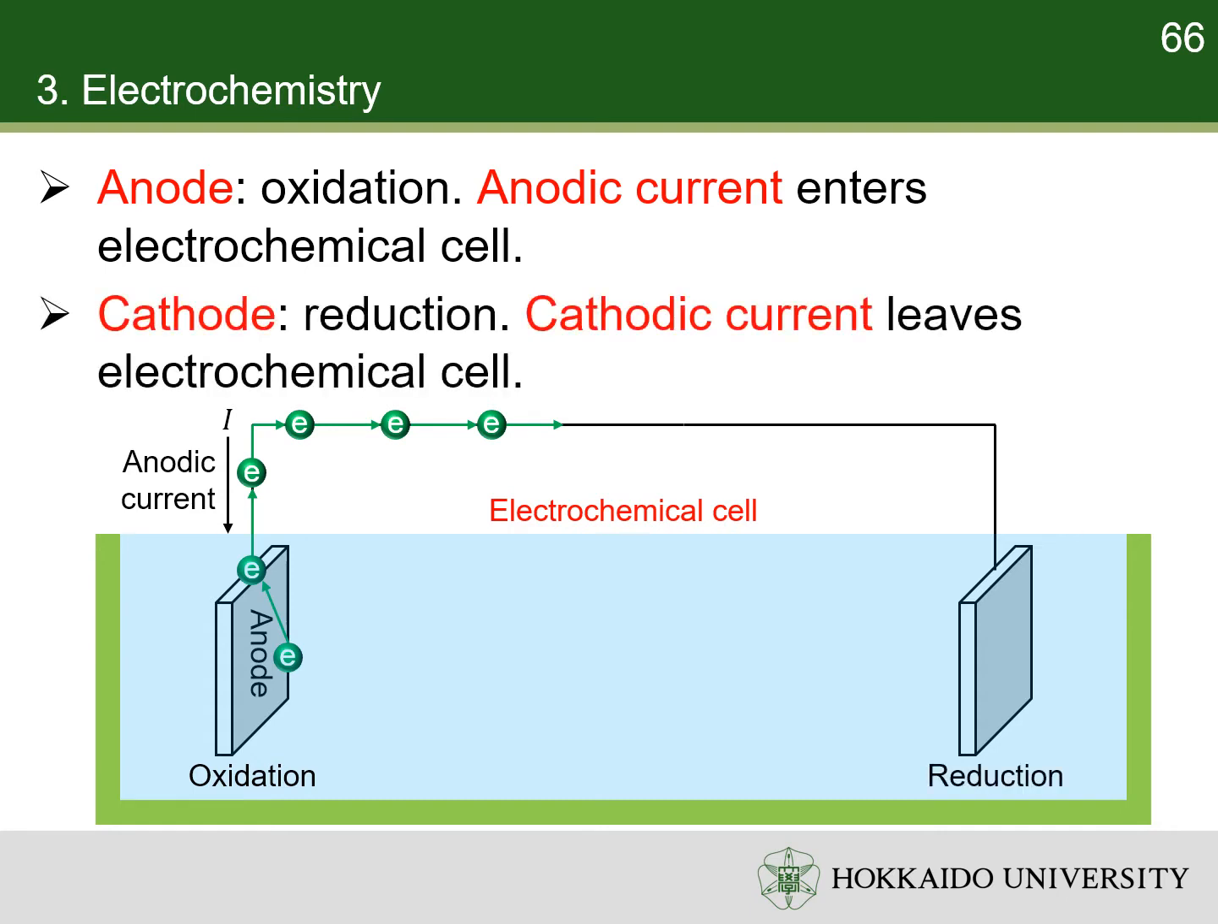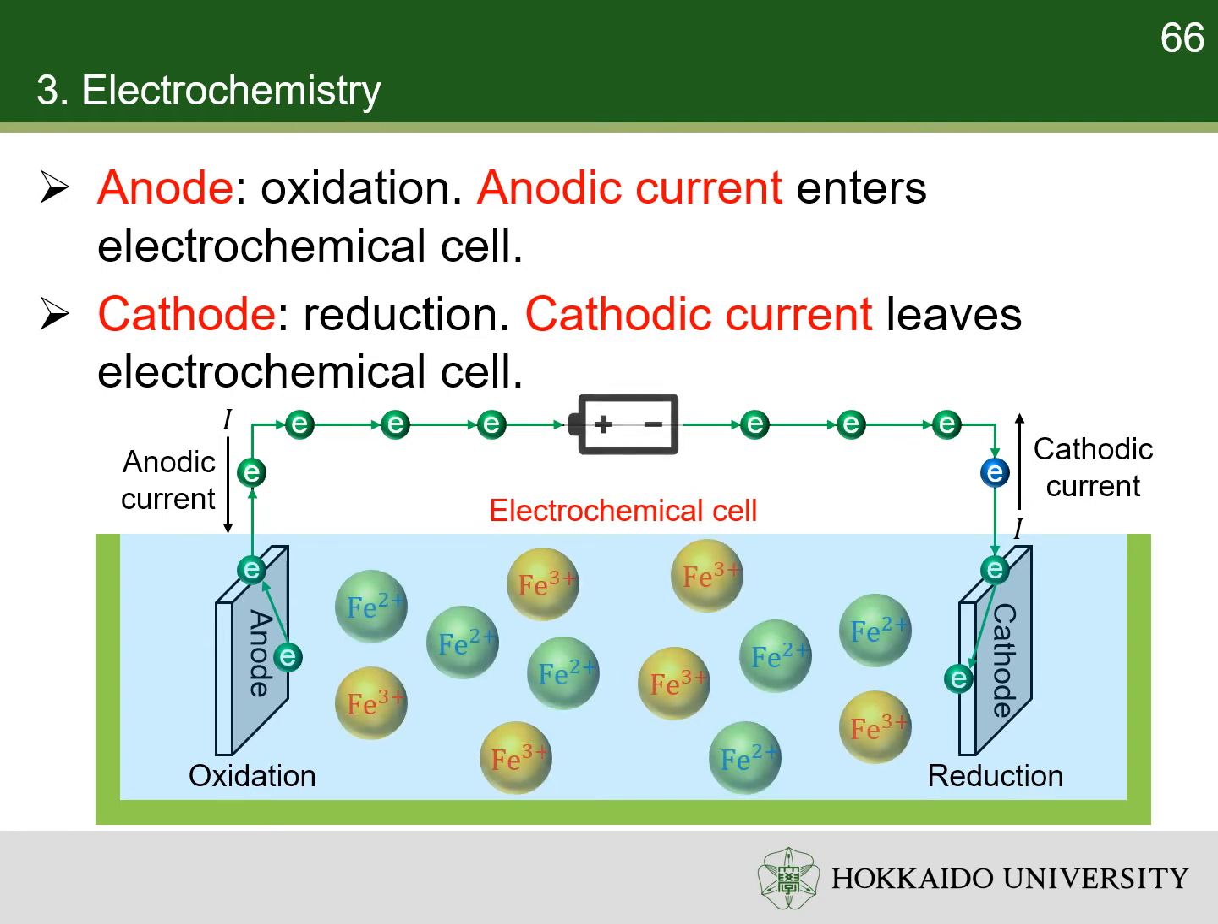The electrode at which reduction takes place is called a cathode. The electrons enter the electrochemical cell through the cathode to be transferred to the oxidant. So, the current leaves the device through the cathode. It is another way to define cathode. The current of the cathode is called cathodic current. For example, a voltage is applied to an electrolyte of ferric ions and ferrous ions. The oxidation of ferrous ions to ferric ions on the anode produces an anodic current. On the other hand, the reduction of ferric ions to ferrous ions on the cathode produces a cathodic current.